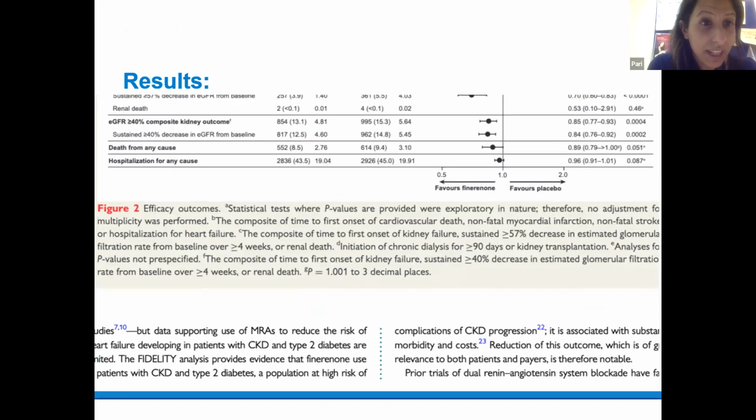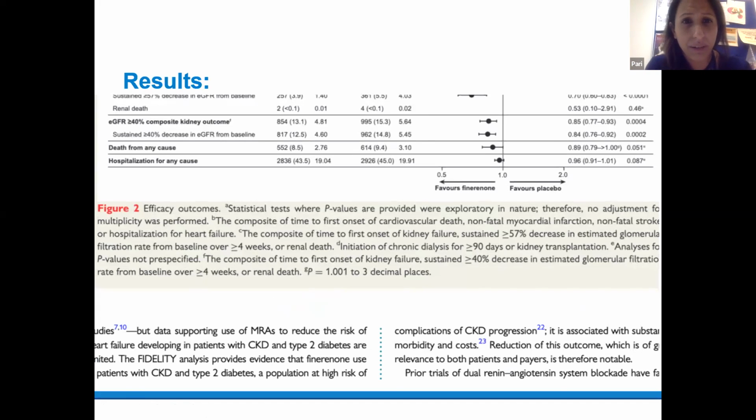But essentially, this is looking at a forest plot which compares finerenone and placebo. And we've seen all the data already on the slides before, but the one bit that I was going to point out was also looking at hospitalization for heart failure. And actually, there's a significant benefit with finerenone versus placebo. And I think that will be a really interesting area to look at in terms of prognostic benefit for people with heart failure as well in the future.